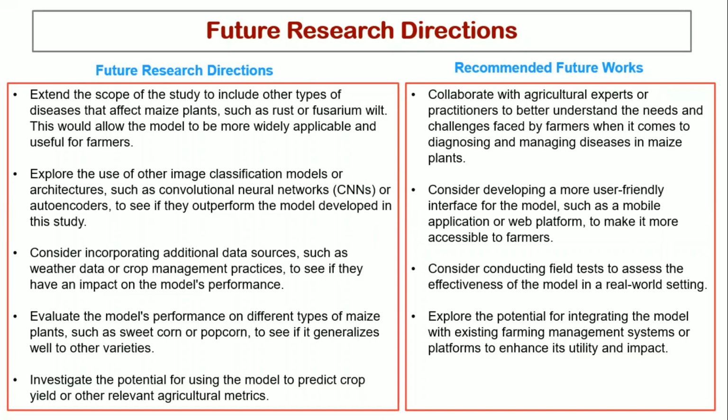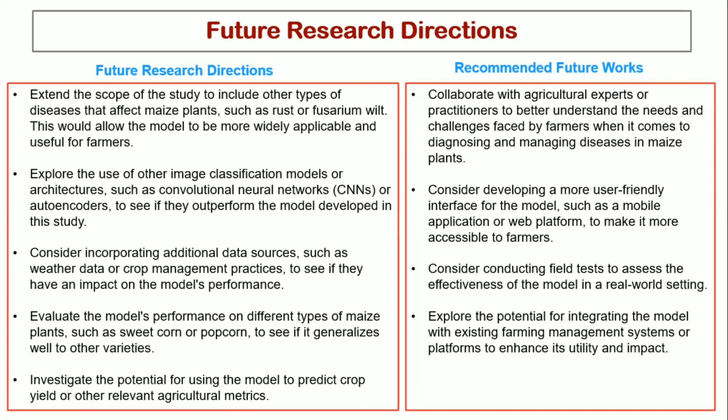For our future research directions, we shall extend the scope of the study to include other types of diseases that affect maize plants, such as rust or fusarium wilt, allowing the model to be widely applicable and useful to farmers. Then we shall explore the use of other image classification models or architectures, such as the CNNs or the autoencoders, to see if they outperform the current model we shall develop.